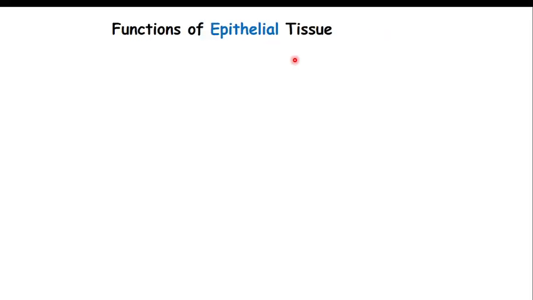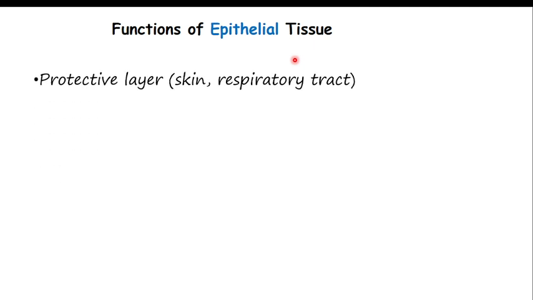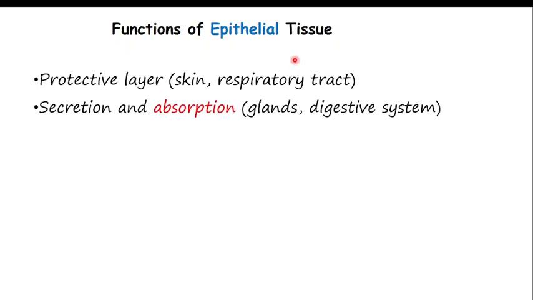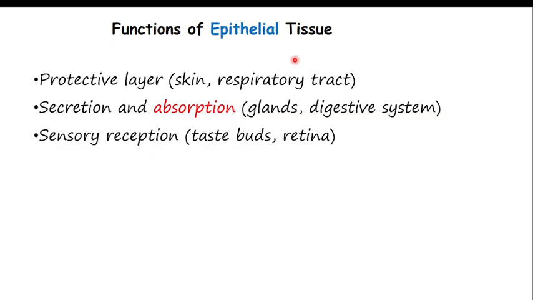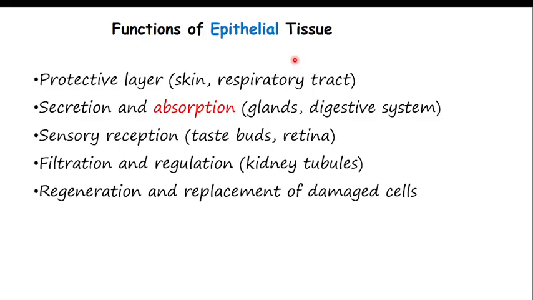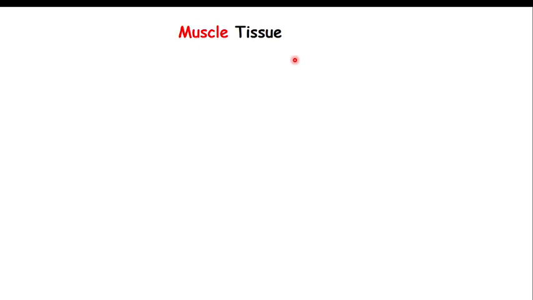Apart from this, let's finally look at the functions of epithelial tissue. Function number 1, as I said, is protection. Number 2 is secretion and absorption. Number 3 is sensory reception, like in the tongue. They help in filtration and regulation, like in the kidney. They also help in the regeneration and replacement of damaged cells.